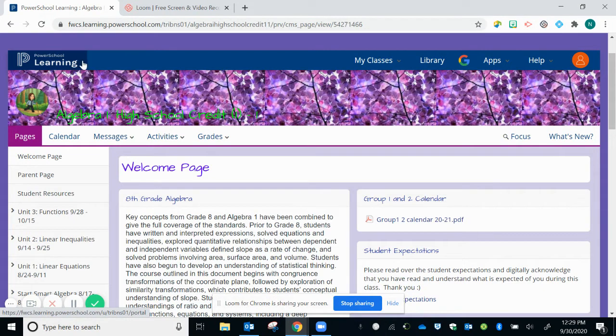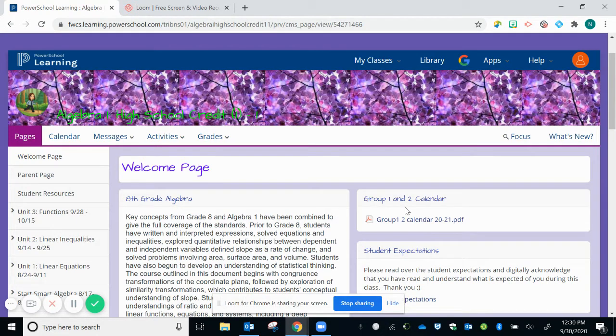So when you go to PowerSchool and you log into my page, the first page that's going to come up is the welcome page. On the welcome page, you're going to see quite a bit of information for parents and students both. The first piece of information that I have here on the left is the 8th grade algebra description. So this is going to give you an outline of the course.